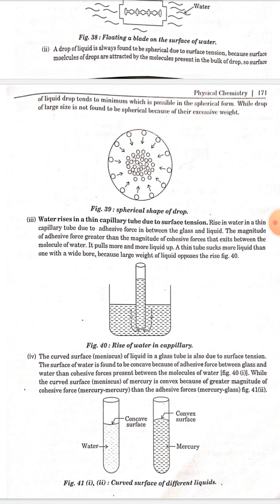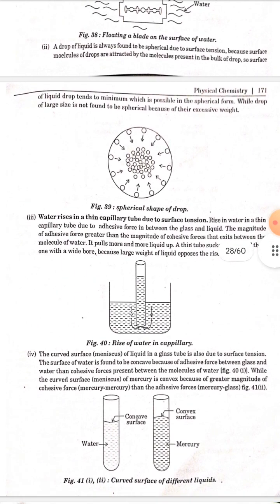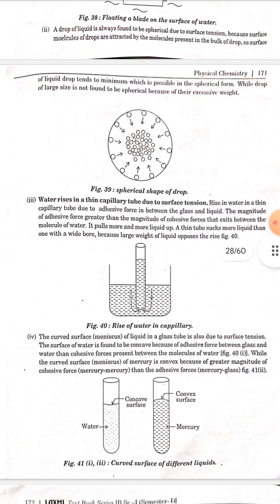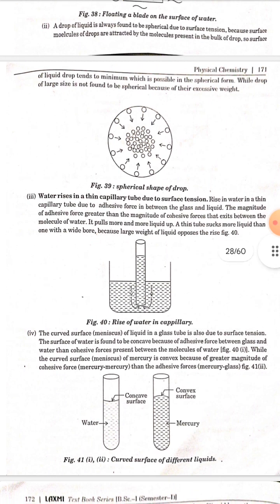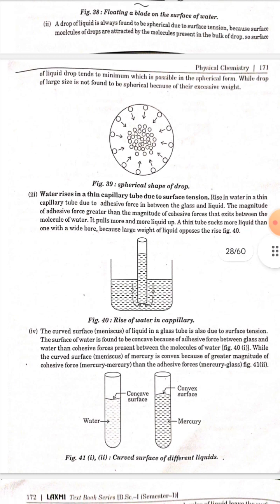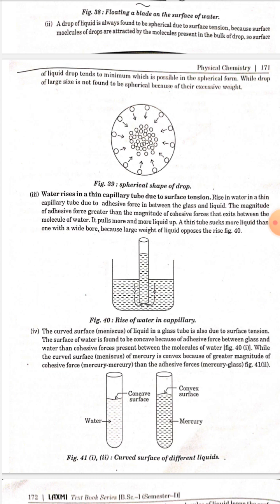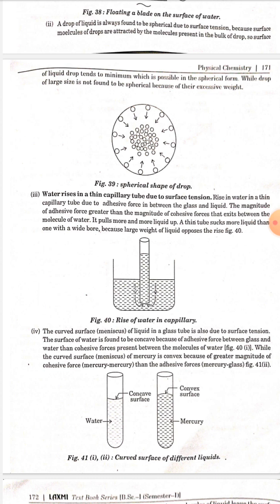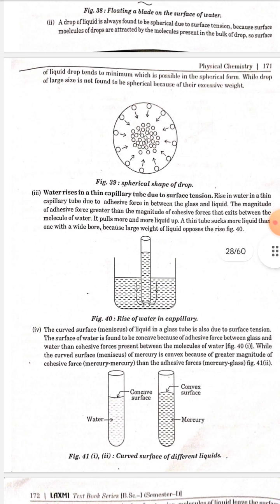Number 3. Water rises in a thin capillary tube due to surface tension. The rise of water in a thin capillary tube is due to adhesive forces between the glass and the liquid. The magnitude of the adhesive force is greater than the magnitude of the cohesive force that exists between the molecules of water. It pulls more and more liquid up. A thin tube sucks up more liquid than one with a wide bore because the large weight of liquid opposes the rise.